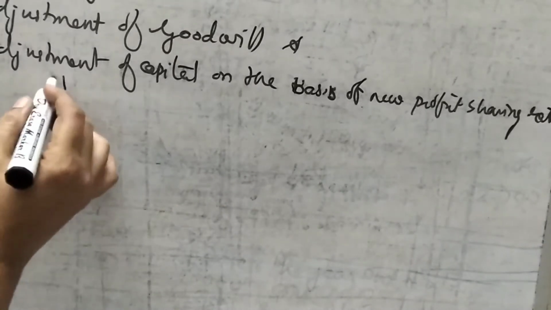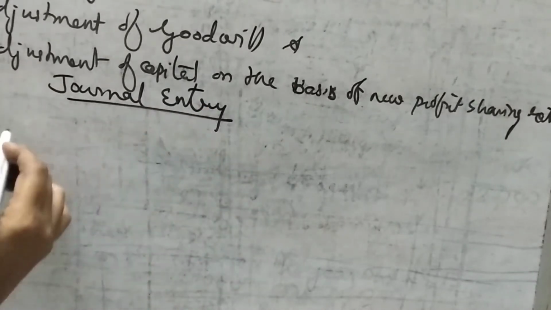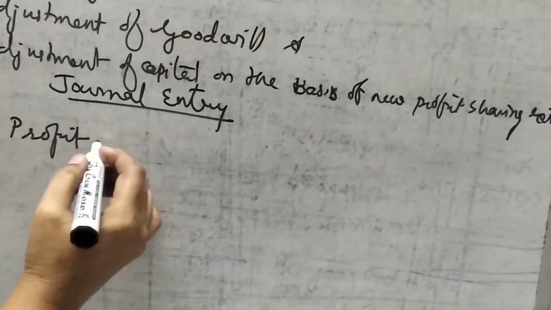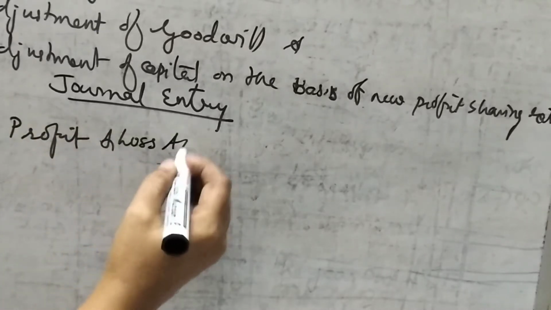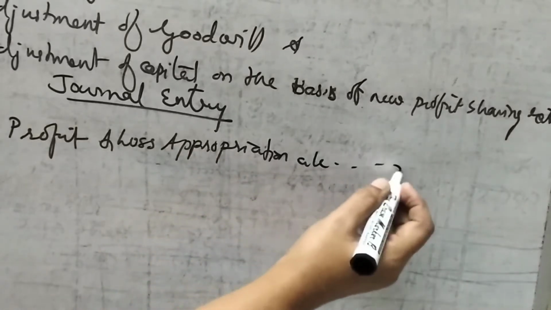The journal entry for accumulated profits and reserves: Profit and loss appropriation account debit. Next, what else are they distributing? General reserve account debit, any reserves.